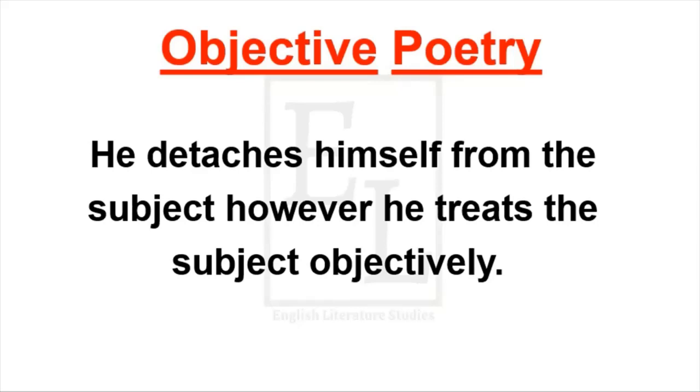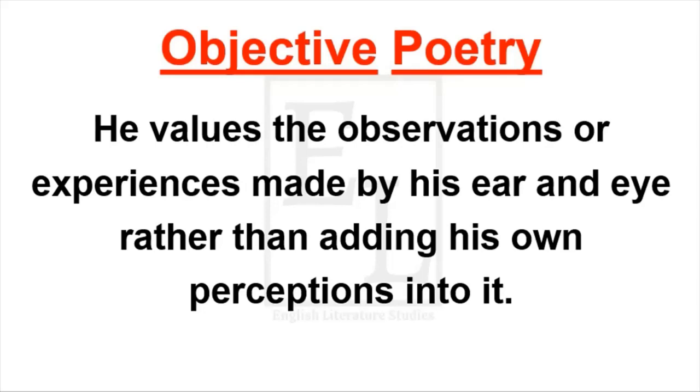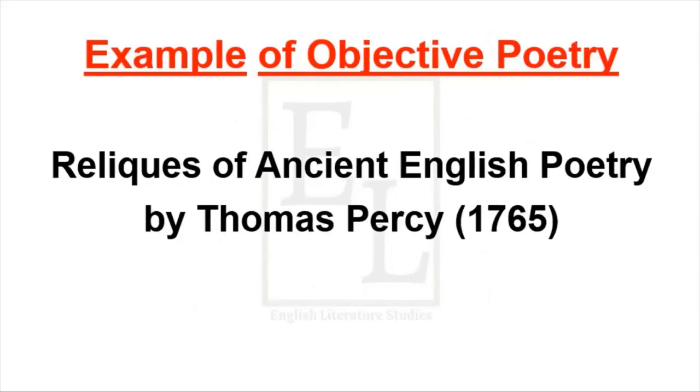He excludes himself, his ideas, his emotions, his point of view, his opinion about a certain thing, and describes the environment, the surroundings. In objective poetry, he values the observations or experiences made by his ear and eye. One of the very fine examples of objective poetry is Reliques of Ancient English Poetry, written by Thomas Percy, and it was published in 1765.